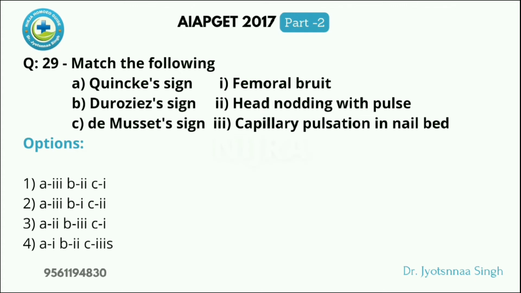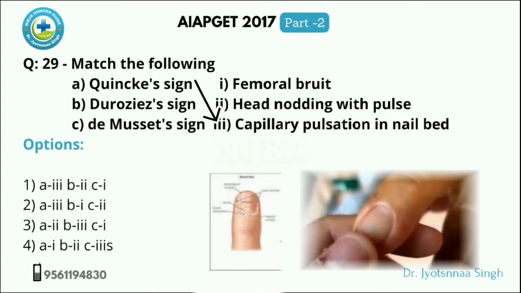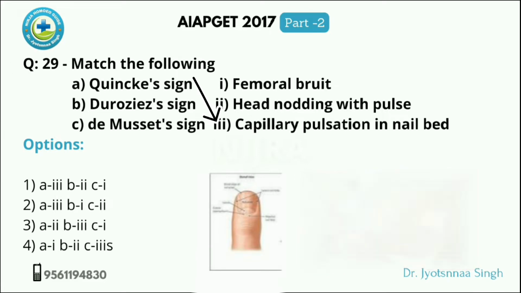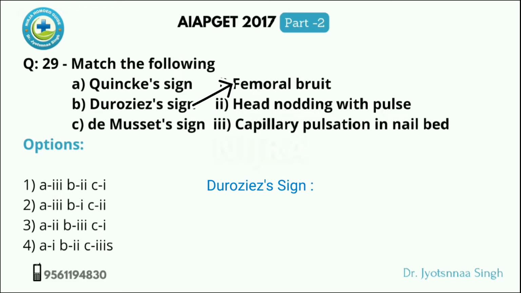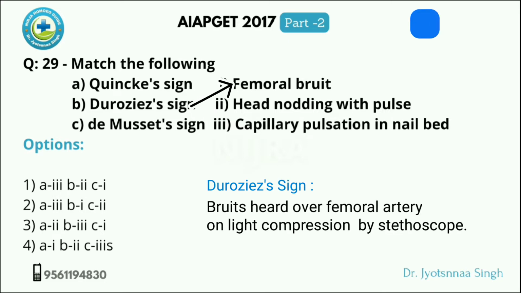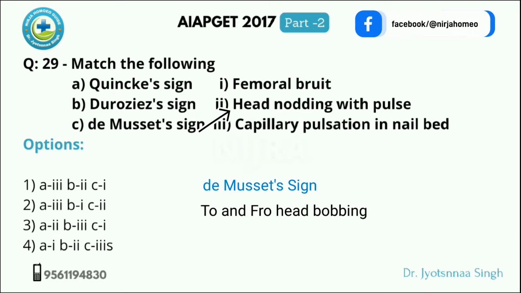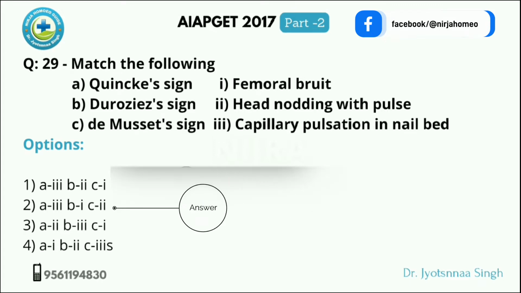So here the signs are given. First is Kuhnke's sign. It means capillary pulsation in nail bed. Dergier's sign, that is femoral bruit, and de Musset sign, that is head nodding with pulse. So the correct answer will be the